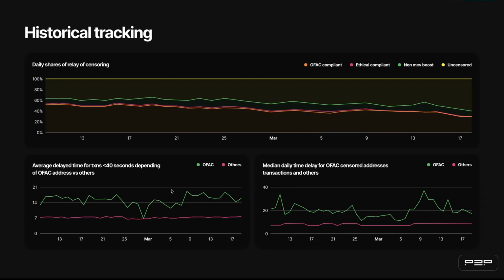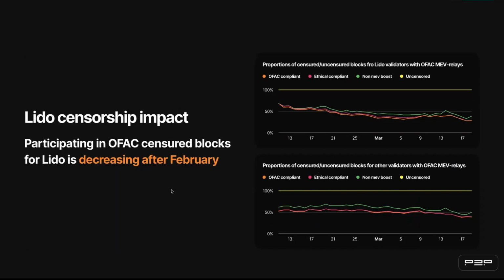Of course, censorship within the Ethereum ecosystem creates troubles, and it is expressed in higher time delay and inclusion time. Of course, we track many more metrics in different subgroups, which you can see in our dashboard, and I will show you at the end of the presentation.